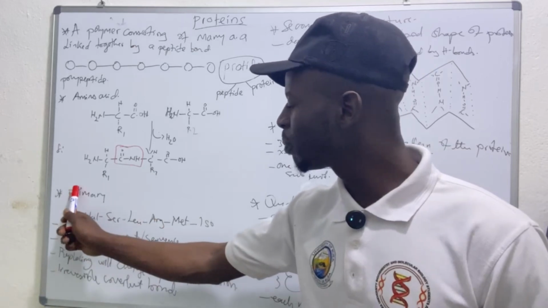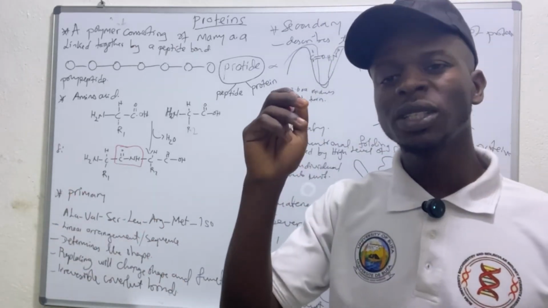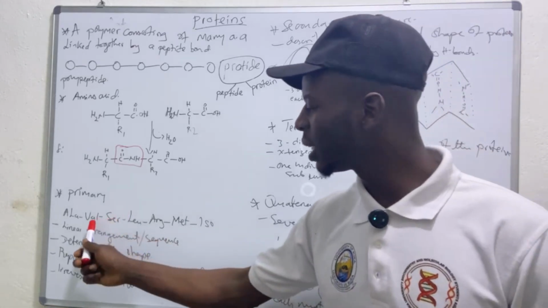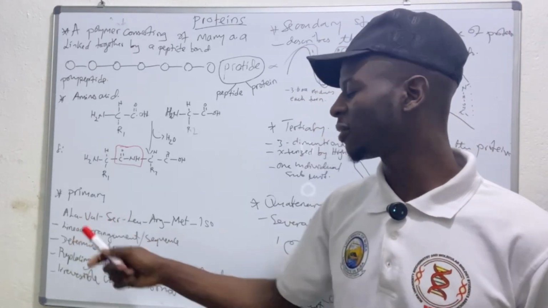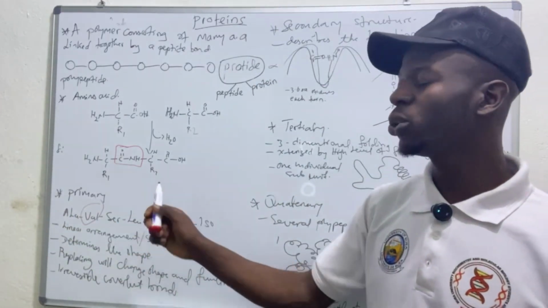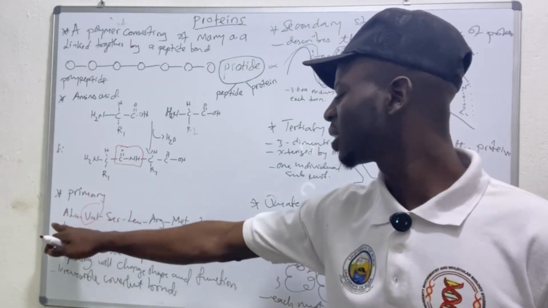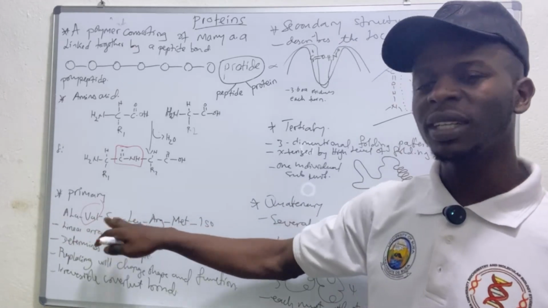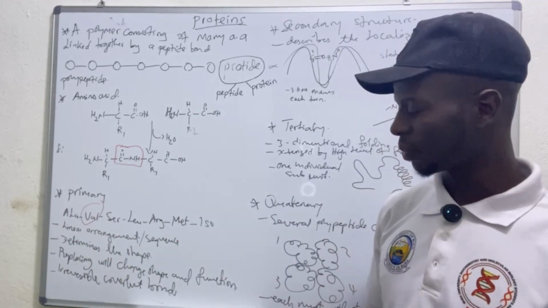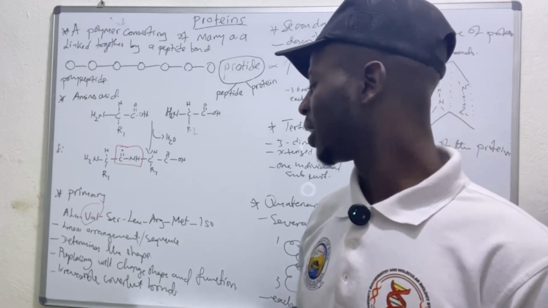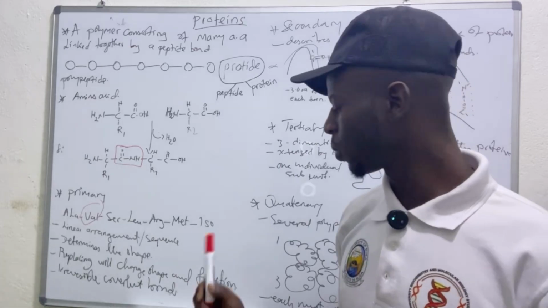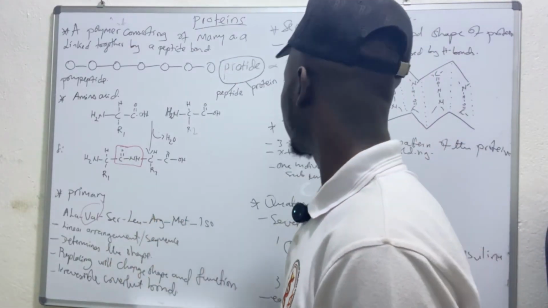But this primary structure determines the structure and the function of the particular protein. Because a change in only a single amino acid, for instance, if I replace this valine here with, let me say, isoleucine, is going to completely change the shape of this particular protein, and it will obviously change the structure and the function of that protein. The kind of bonds that are stabilizing this primary structure are irreversible covalent bonds. You have to take note of that.